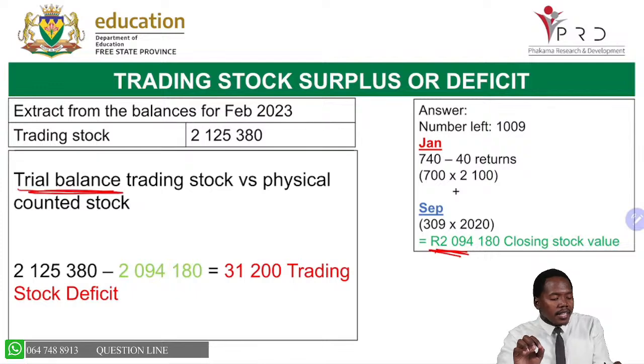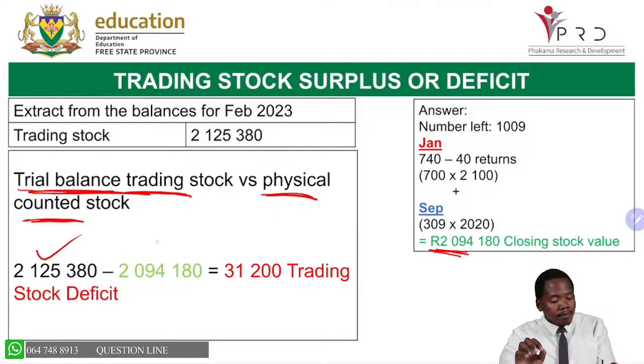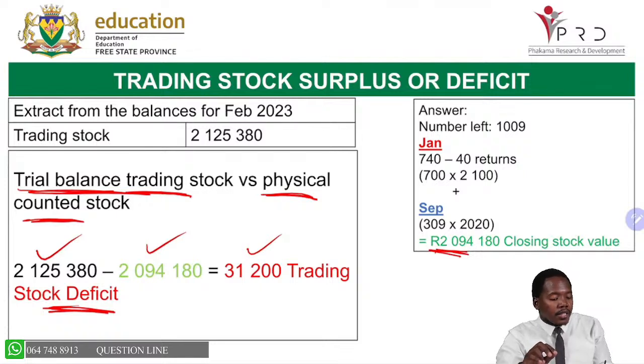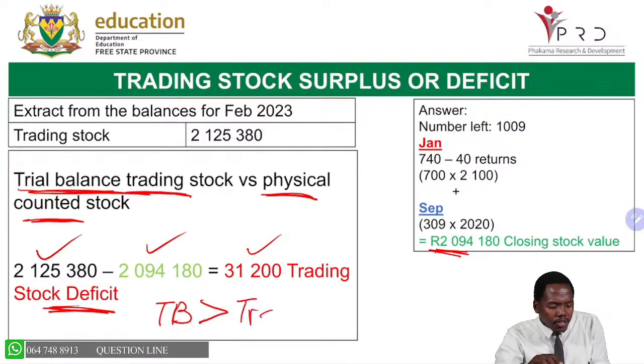Now, how do I determine surplus or deficit? I say trading stock balance in the trial balance compared to physically counted stock, meaning 2,125,380 minus 2,094,180, I get 31,200. Then I call this what? Trading stock deficit. Why is it a deficit? Because my trial balance is bigger than my transaction amount.